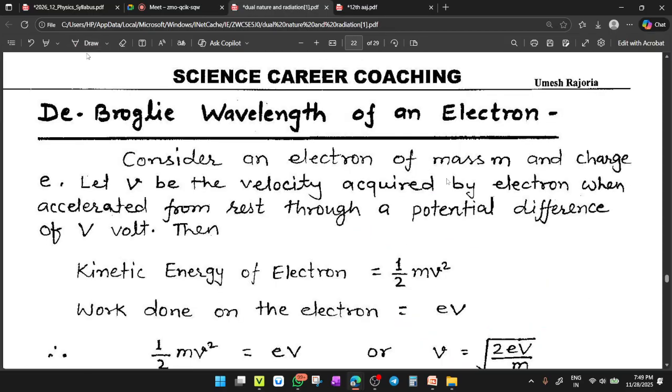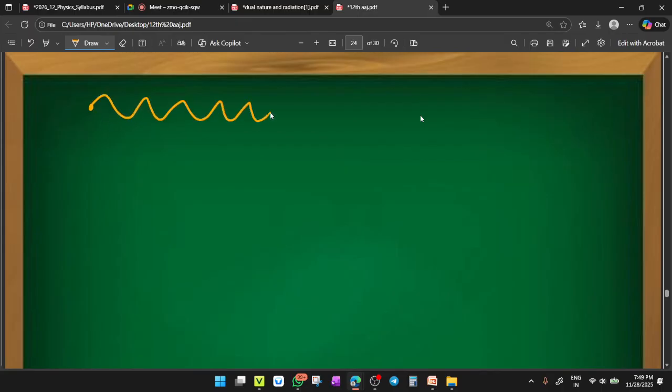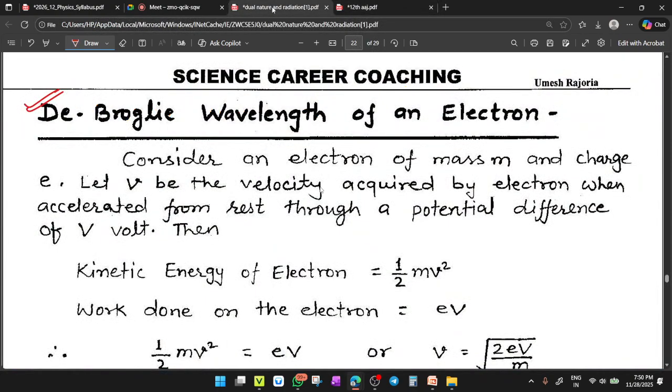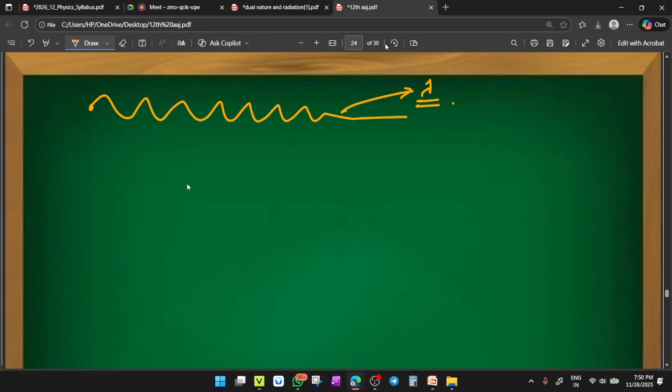So this is the de Broglie wavelength for an electron. Students, this is an important formula for numerical purposes. De Broglie wavelength of an electron means the electron is moving, so it will constitute some wave, and you have to find the wavelength of this electron. By the relation, kinetic energy of the electron is half mv square. If you control this electron by applying some voltage V naught, a stopping potential, then half mv square becomes eV.